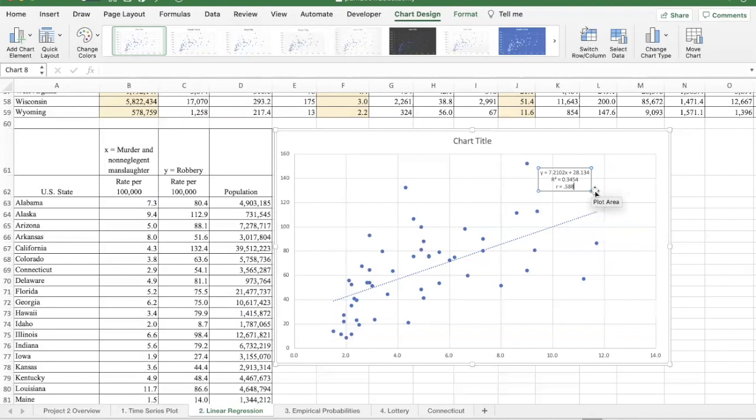And because there is a linear connection, we can go ahead and make some predictions. So what would you predict the robbery rate for a state that has a murder rate of 8? Well, you go up to the line, and then the line would predict about 8590.